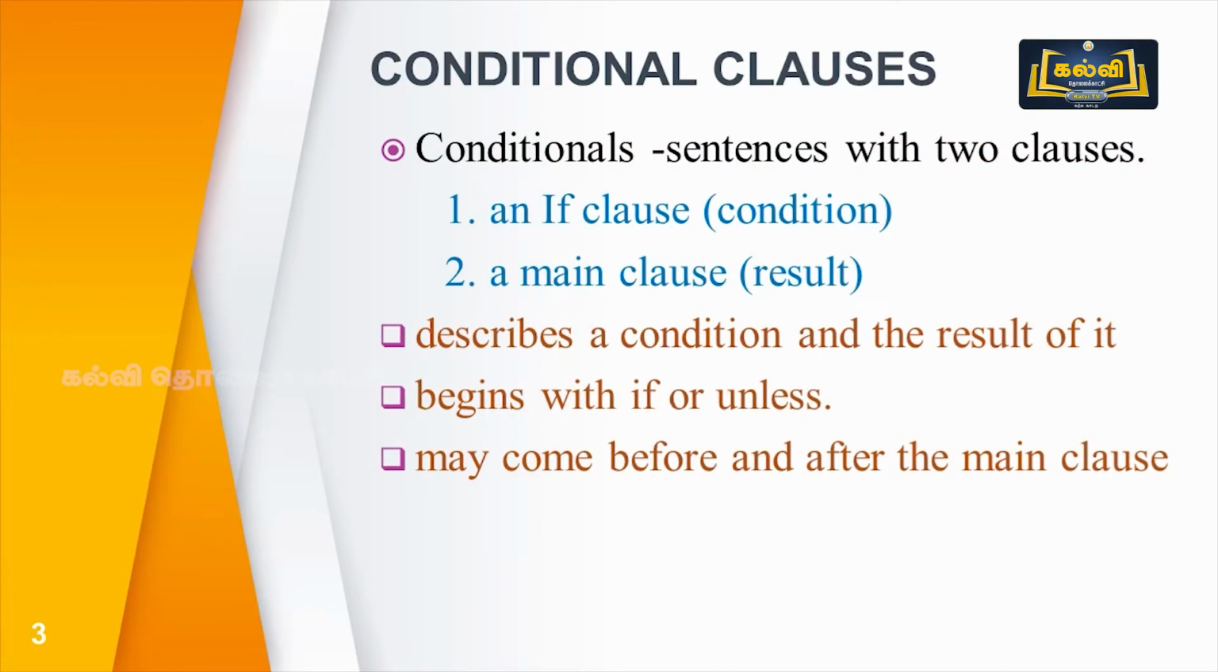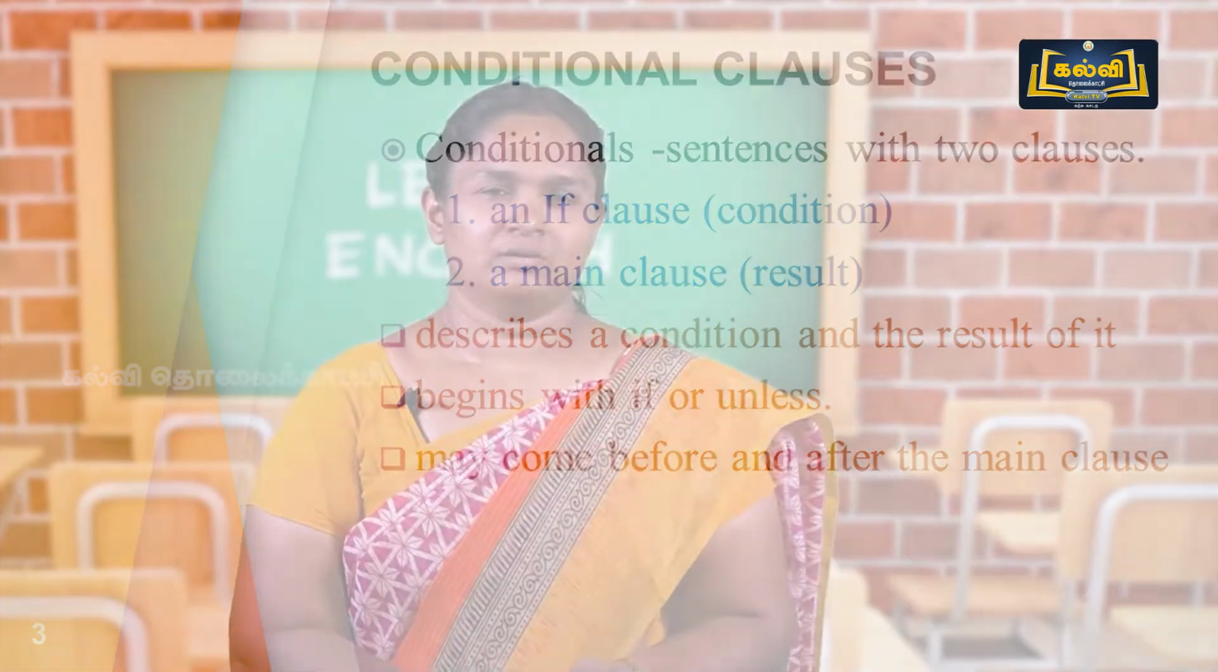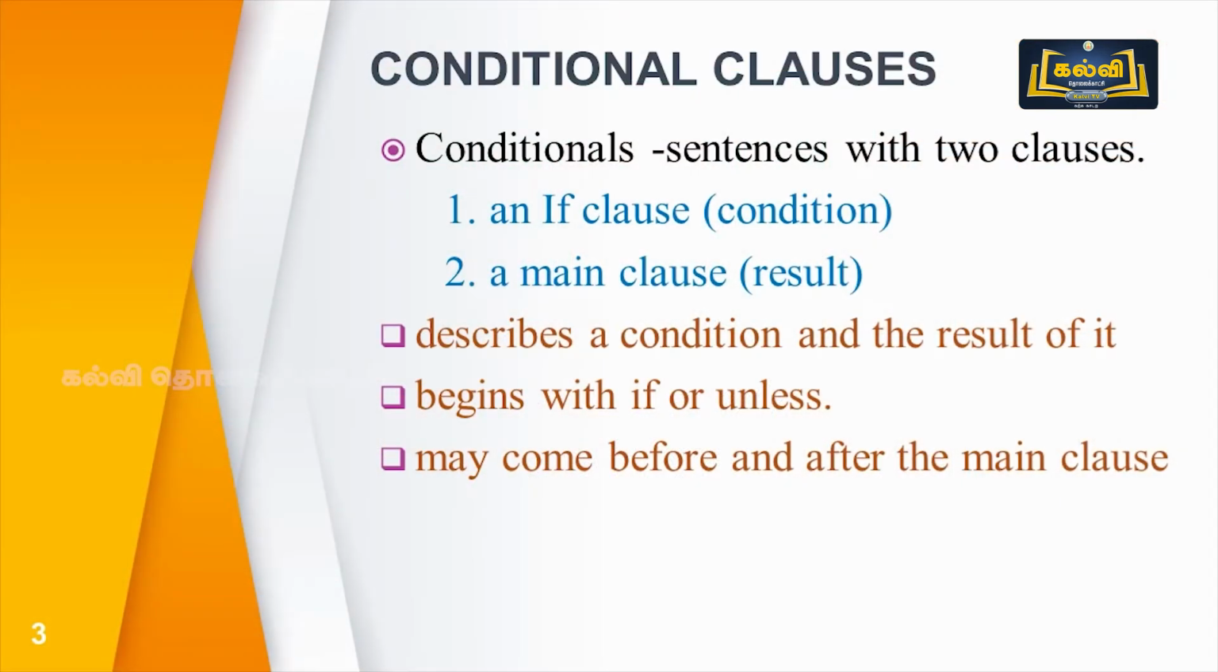Conditional sentences have two clauses. One is the if clause. Second, a main clause. If you work hard, you will pass. Here, if you work hard is an if clause. You will pass is the main clause. Understood? So, a conditional clause describes a condition and the main clause gives the result of it.